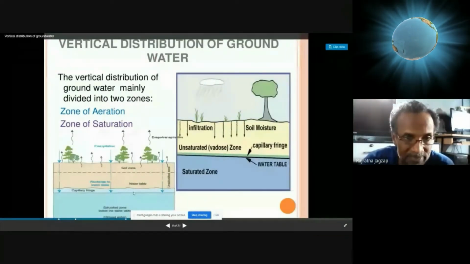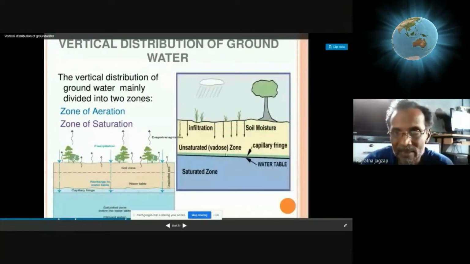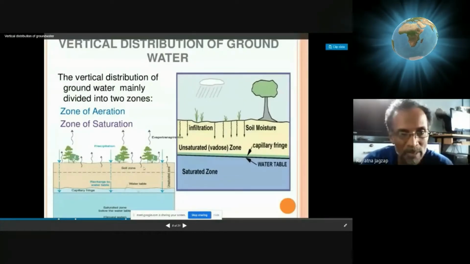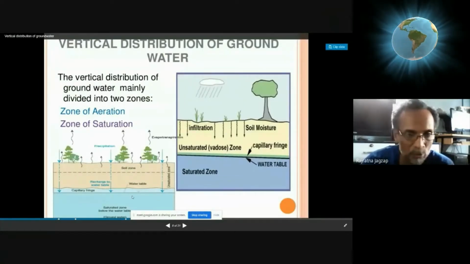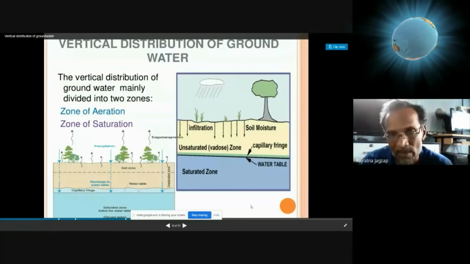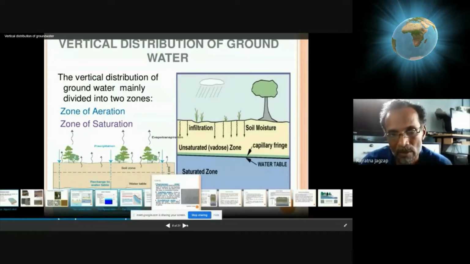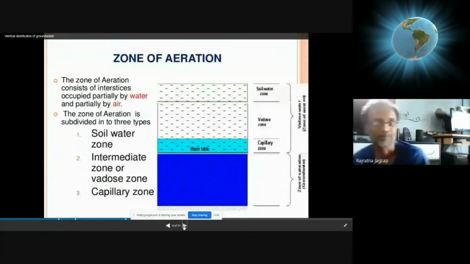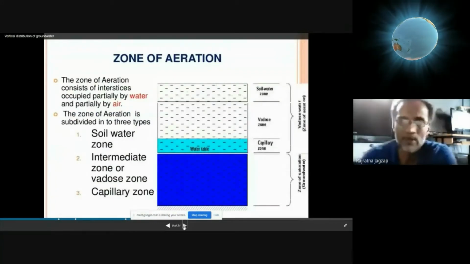I don't know whether you can see the section drawn here at the left-hand side. The same thing is elaborated here, so you need not worry if you don't see it; you can zoom in and see it. The presentation link will be given to you, and you can go through it afterwards.